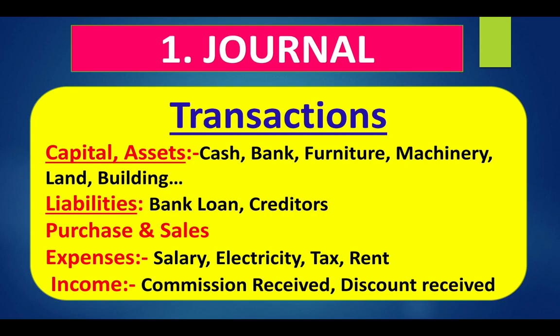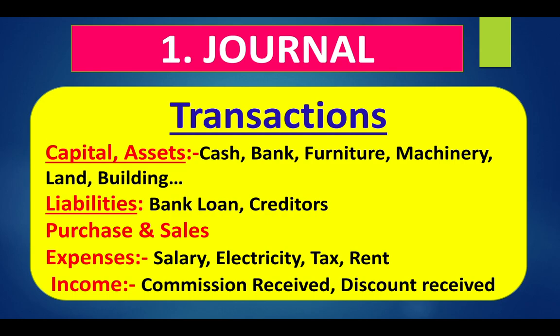So the first book the business prepares for its transactions is called journal or books of prime entry. All the transactions the accountant will immediately enter in the books. Those books are called books of prime entry or journal.